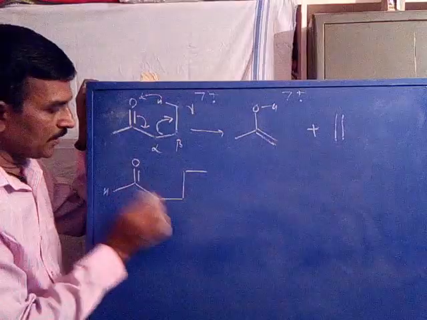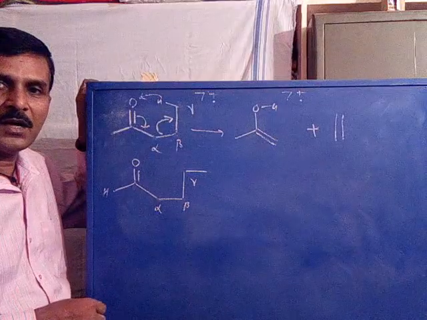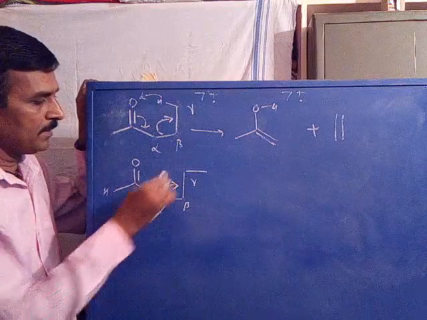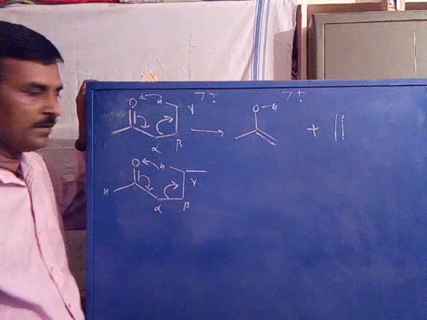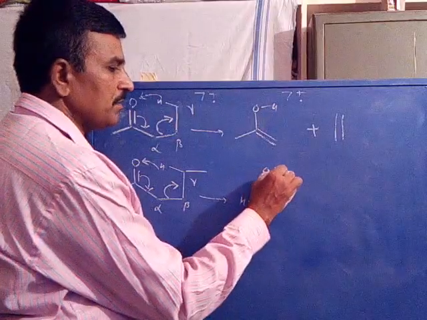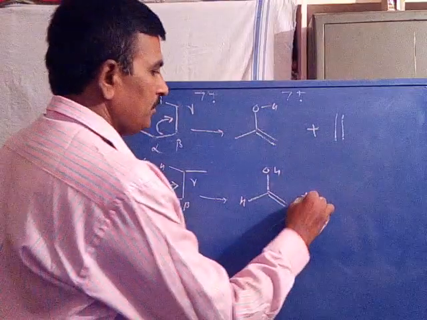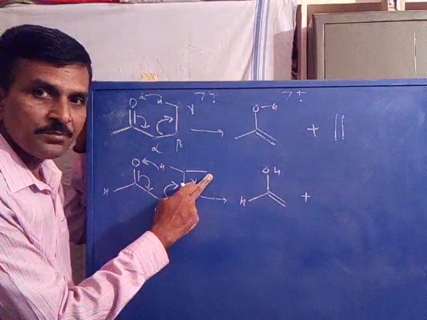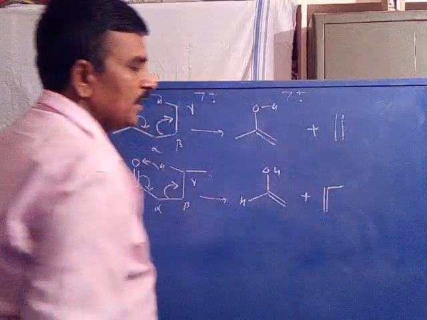So this is the molecular ion. With respect to the C double bond O, this is the alpha carbon, this carbon is beta, this carbon is the gamma carbon. Is it clear? Now, cleavage of this bond, transfer of gamma hydrogen to oxygen, polarization of this bond to give C double bond O becoming OH. This is C double bond C, plus this part, the two carbons with its CH3 substitution, gets lost as a neutral, that is propene.